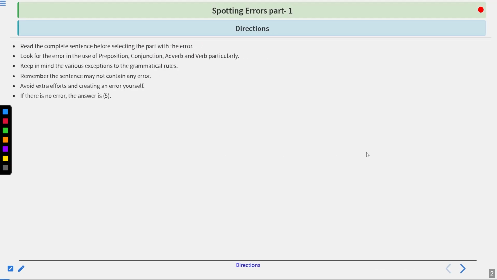First of all, read the directions. Read the complete sentence before selecting the part with the error. Look for the error in the use of preposition, conjunction, adverb, and verb particularly. Keep in mind the various exceptions to the grammatical rules. Remember, the sentence may not contain any error. Avoid extra efforts in creating an error yourself. If there is no error, the answer is 5.